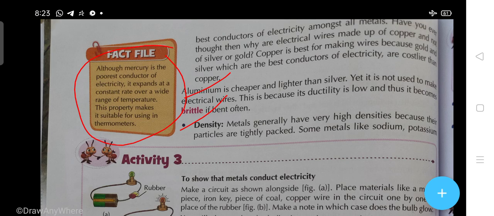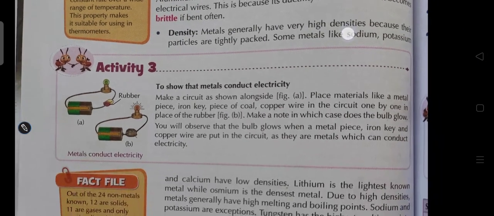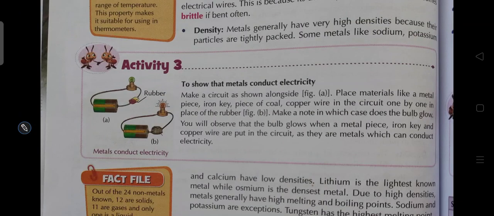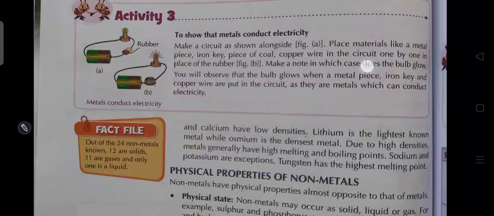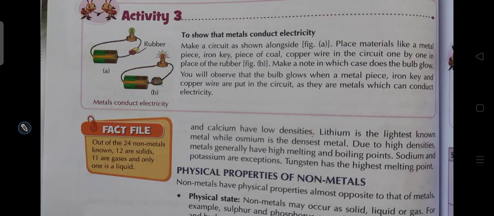Now students, density means metals generally have very high density, because their particles are tightly packed, because that is solid. And some metals like sodium, potassium and calcium have low density. Lithium is the lightest known metal, while osmium is the densest metal. Due to high density, metals generally have high melting and boiling points. Sodium and potassium are exceptions. Tungsten has the highest melting point.